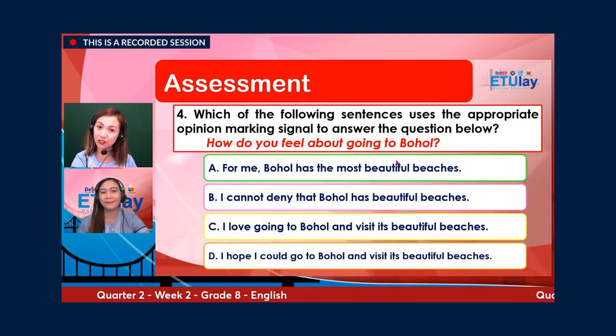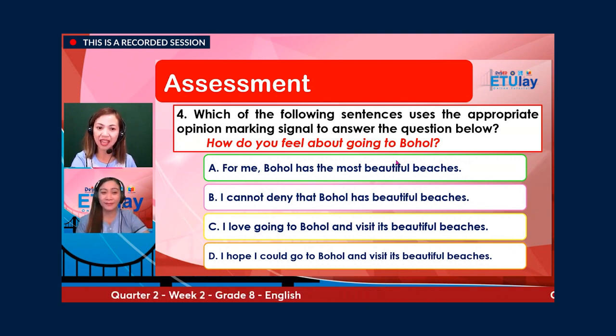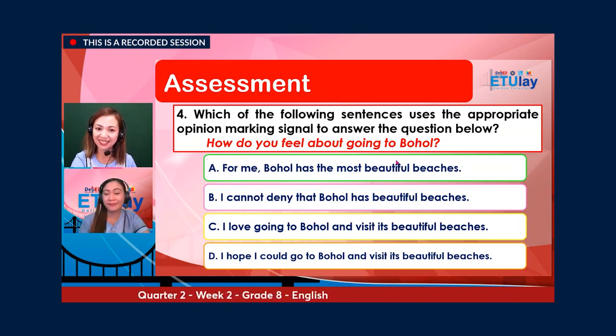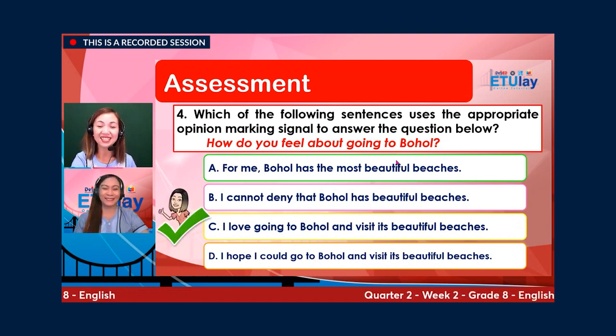I hope we could visit too. Number four. Which of the following sentences uses the appropriate opinion marking signal to answer the question below? How do you feel about going to Bohol? A. For me, Bohol has the most beautiful beaches. B. I cannot deny that Bohol has beautiful beaches. C. I love going to Bohol and visit its beautiful beaches. Or D. I hope I could go to Bohol and visit its beautiful beaches. And the correct answer is letter C.